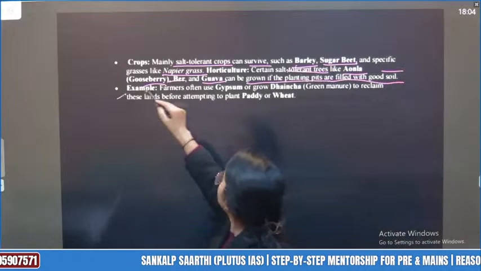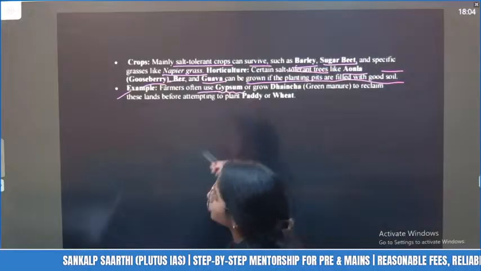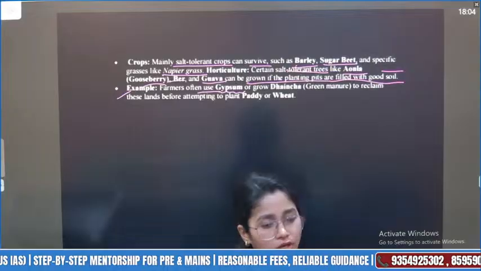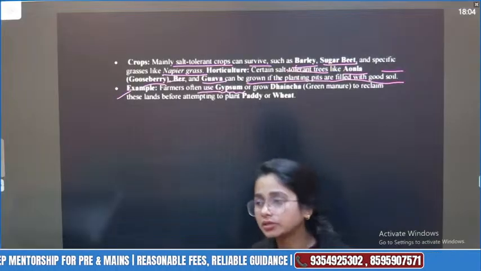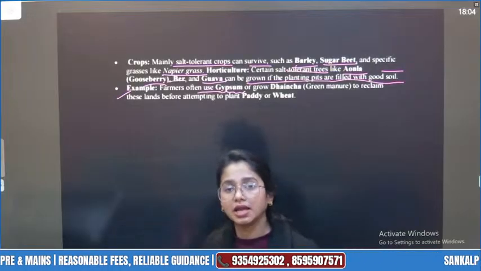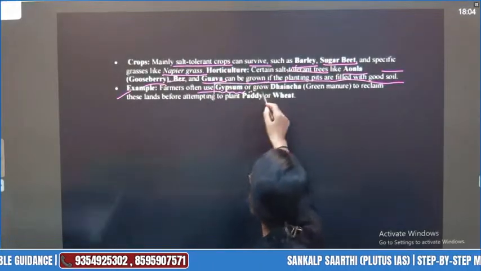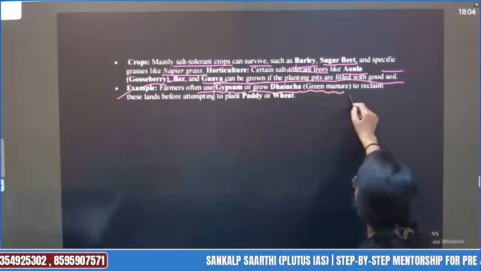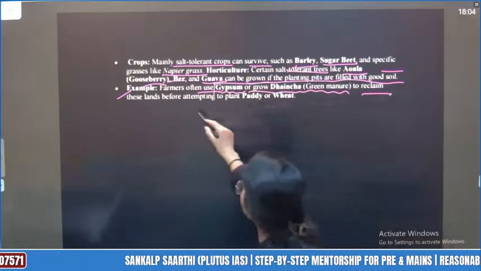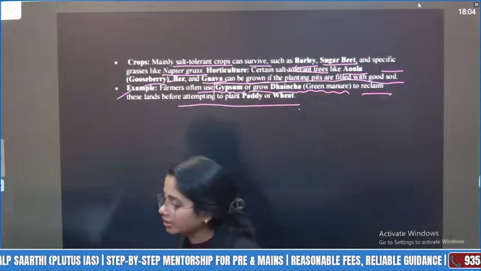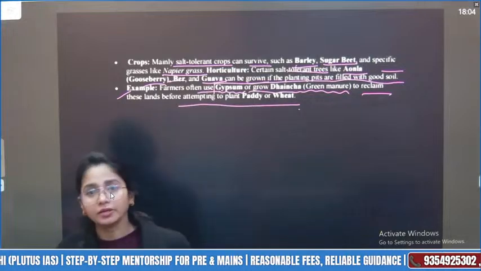For example, farmers often use, guys, this is your Prelims question again, right? What is the treatment farmers use to correct the salty or saline soil for cropping? Here your word is gypsum and growing dhaincha, that is green manure, to reclaim these lands before attempting to plant paddy or wheat, because naturally it is not very good for paddy or wheat.